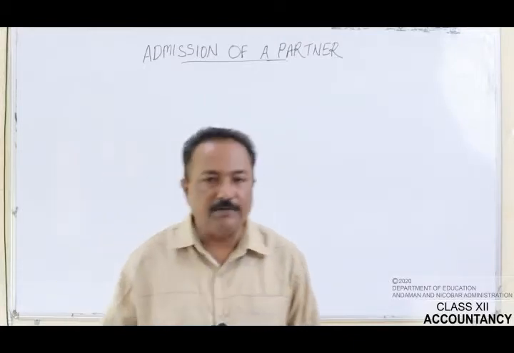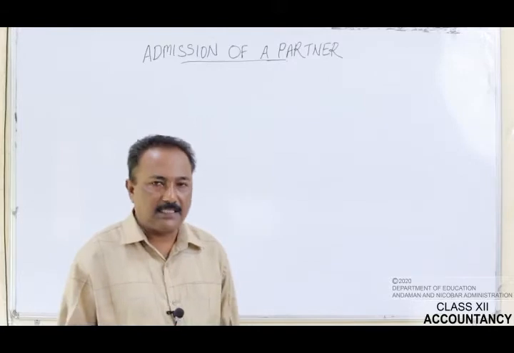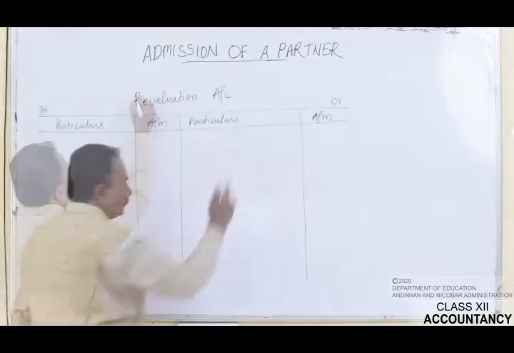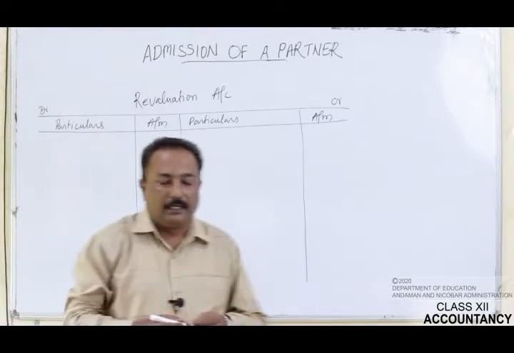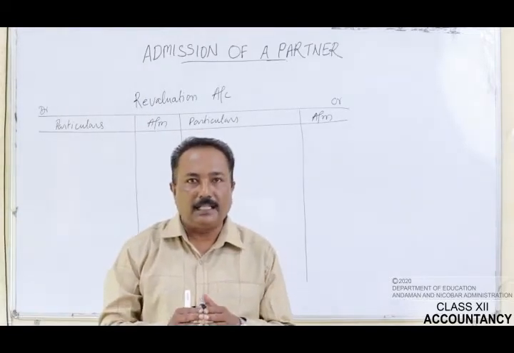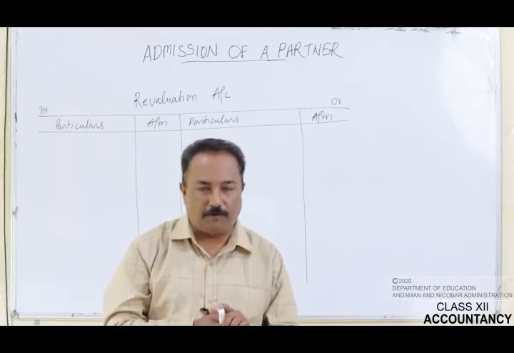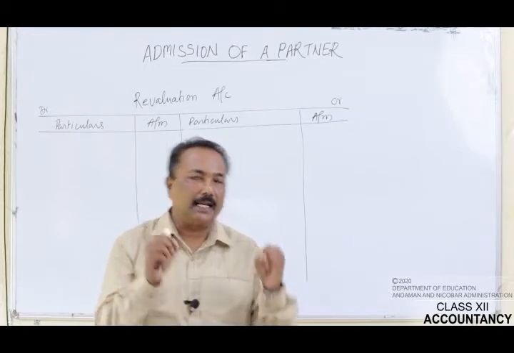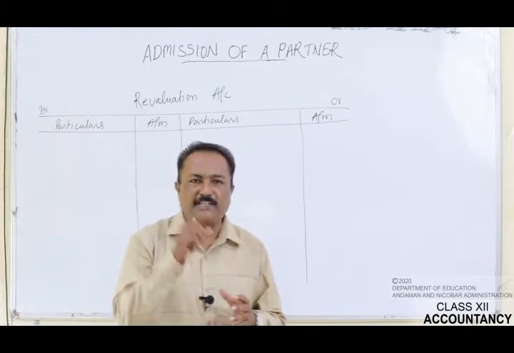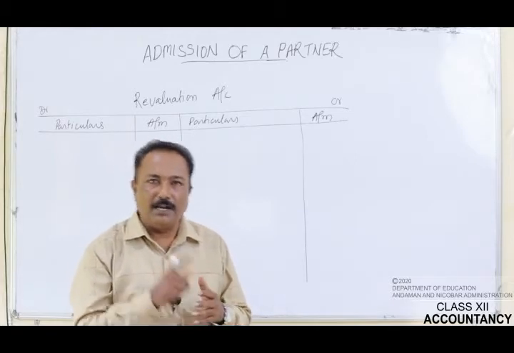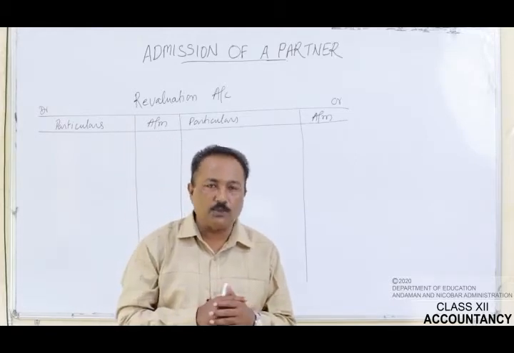Now we will see how the revaluation account is prepared. For preparing the revaluation account, we will see only the additional information. Refer to the additional information. See the first point: the new profit sharing ratio will be 2:1:1.